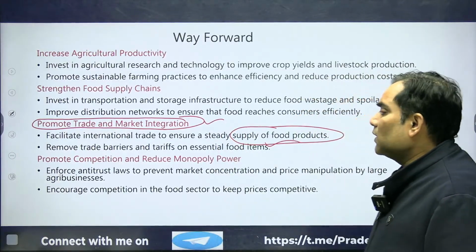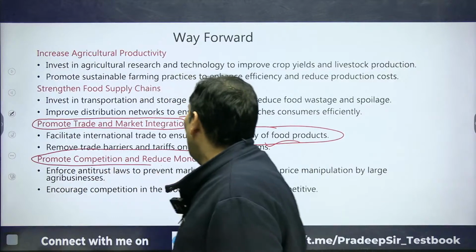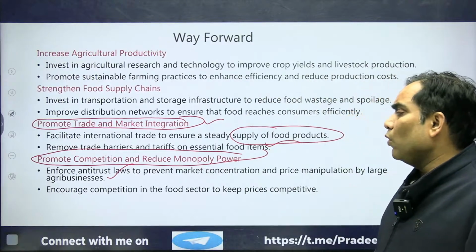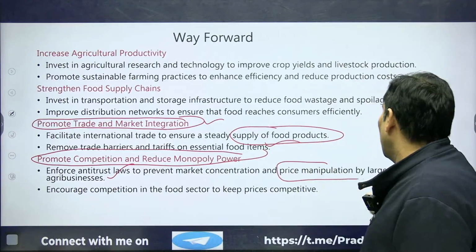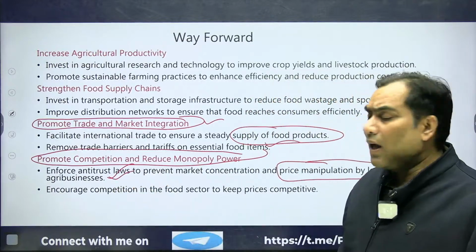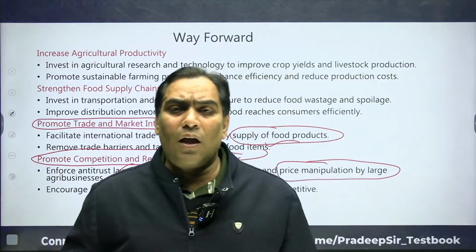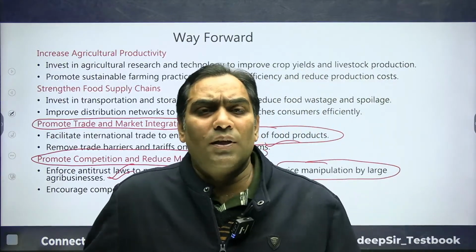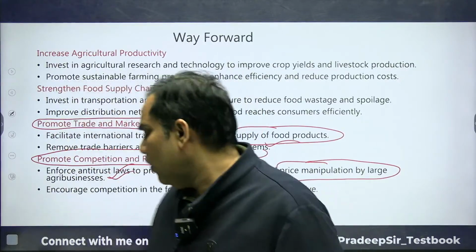So we should promote competition and reduce monopoly. What we have talked about the middleman, that is nothing but agri businesses. Enforce antitrust law to prevent market concentration and price manipulation. Be very clear, price manipulation by big agri businesses. There is need to encourage competition in the food sector to keep prices competitive. So these should be the measures to check the inflation in food prices. If there is any doubt, let me know, otherwise we stop here.